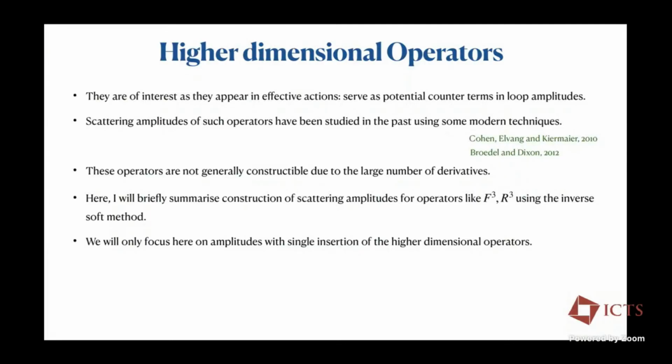So what we do is we only consider amplitudes here with a single insertion of higher dimensional operators. Suppose I want to construct an amplitude with F squared and F cubed. One vertex will be from F cubed and the other will be from F squared. Similarly, in the context of R cubed, the same thing will happen.